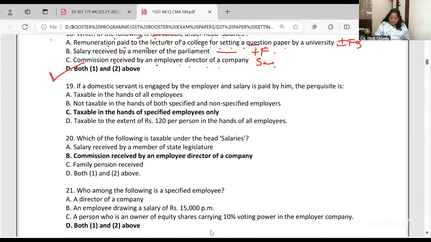If a domestic servant is engaged by the employer and salary is paid by him, the perquisite is taxable in the hands of all employees, not taxable in the hands of specified, taxable in the hands of specified employee, who's drawing salary above an amount.